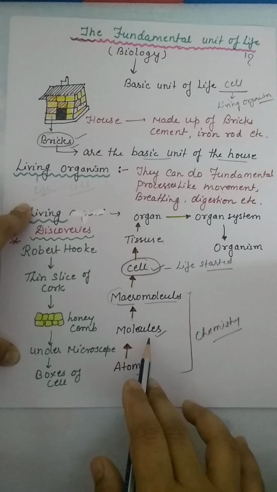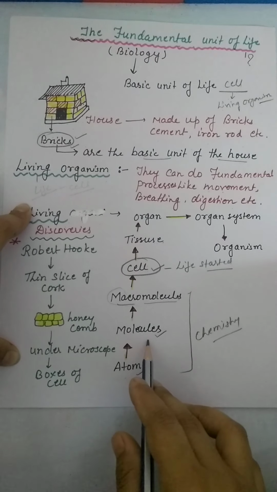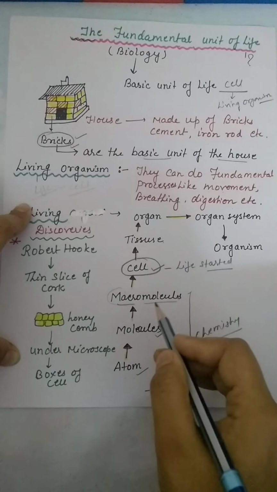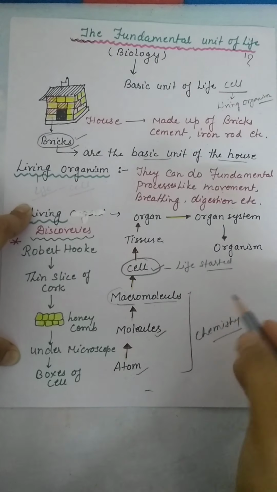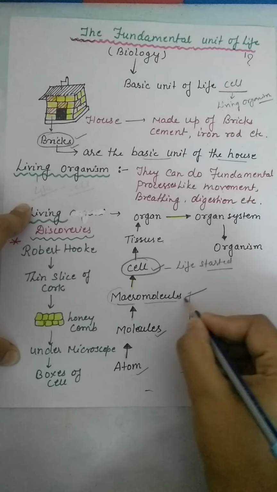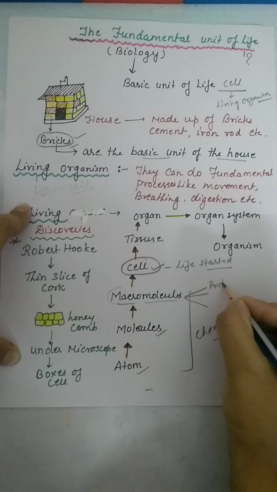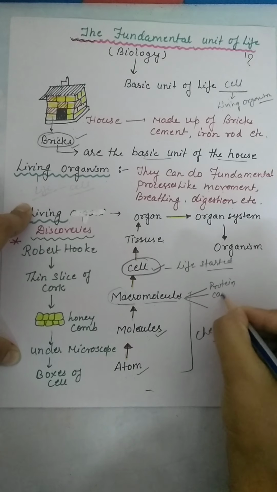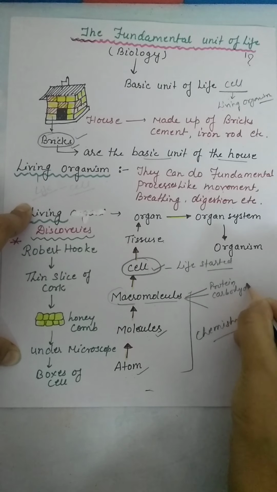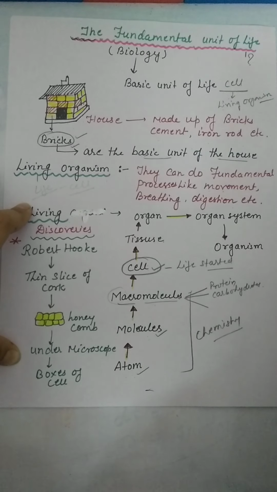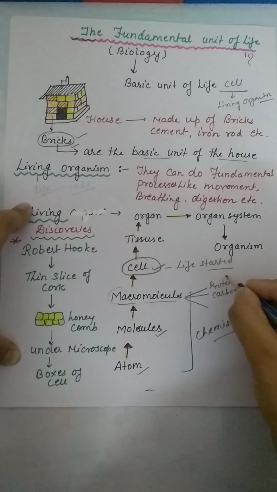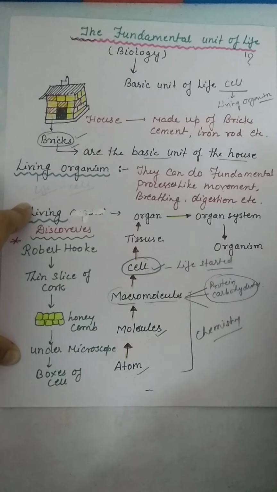When atoms combine, they form molecules, and when molecules combine, they form macromolecules. Macromolecules are like proteins and carbohydrates.